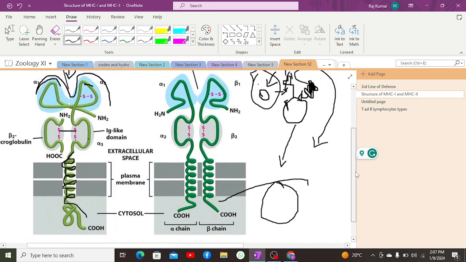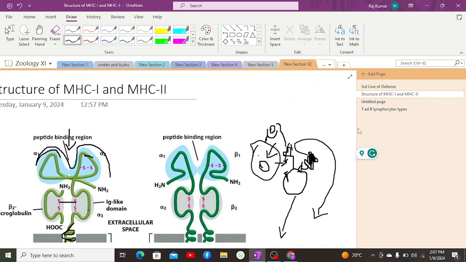Now MHC is present on all the antigen presenting cells, such as macrophages, helper T cells, dendritic cells, and B cells. Moreover, MHC class 2 interacts with CD4 receptors. Let me just draw the structure.